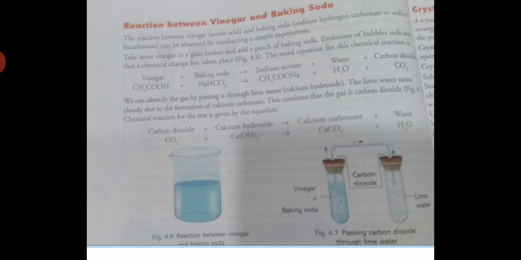Students, you can identify the gas by passing it through lime water, calcium hydroxide, and the lime water turns cloudy due to the formation of calcium carbonate. This calcium hydroxide reacts with carbon dioxide to form calcium carbonate, and lime water turns milky. If lime water turns milky, students, there is carbon dioxide. If lime water is not milky, there is no carbon dioxide. This is a student experiment for carbon dioxide. Okay students, I hope you understand.